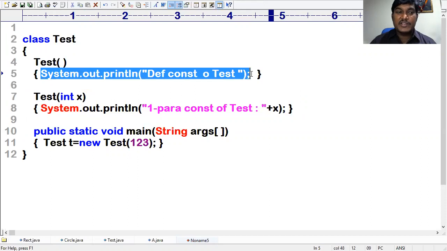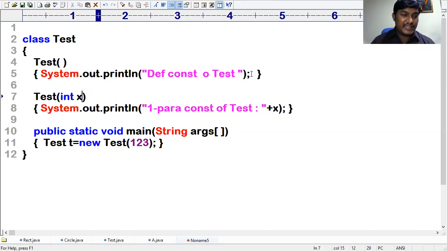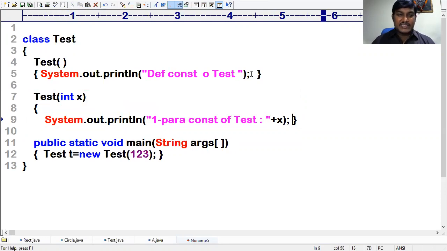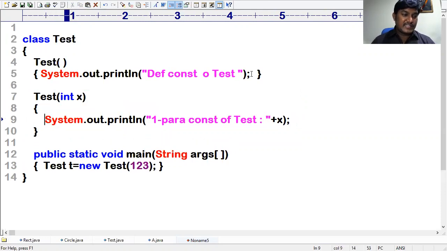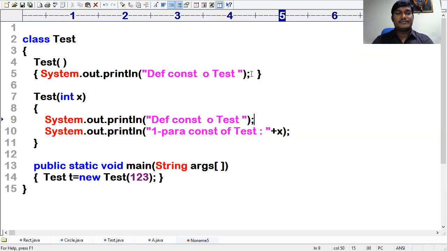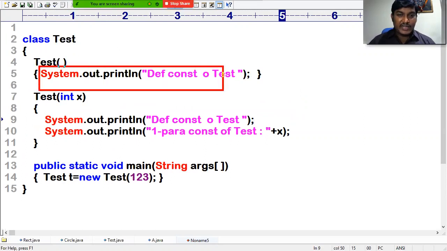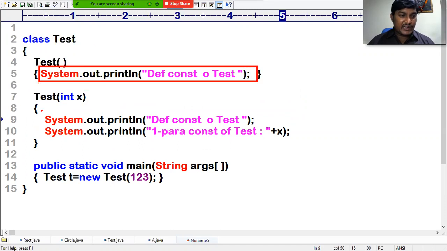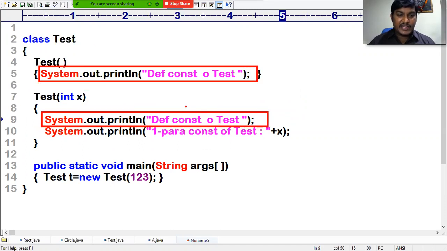I wrote some logic in the default constructor. Sir, the same logic is required for me here also. Whatever logic you define in the default constructor, almost the same logic is required here. But don't think only one line; assume it is about 10 lines of code.